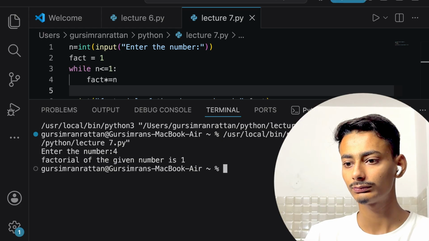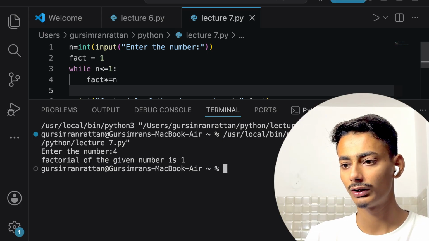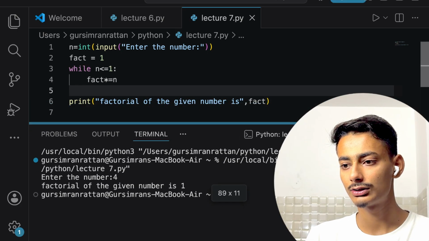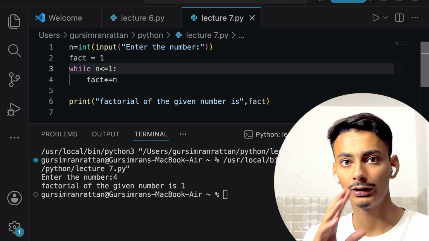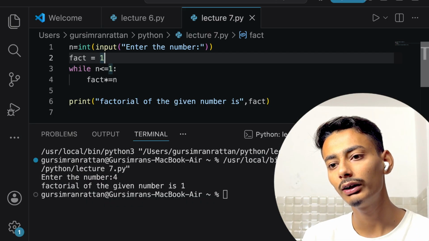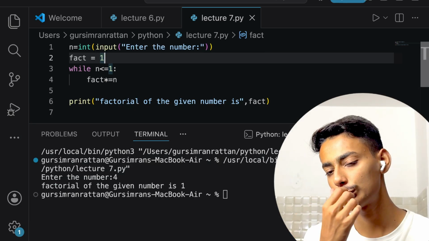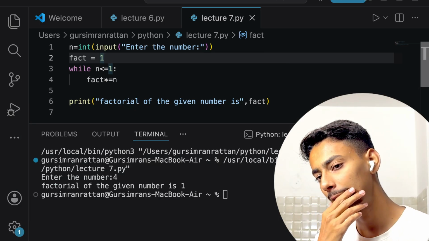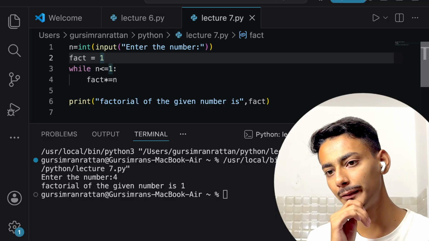4. Factorial of the given number is 1. So there is an error in this code. Let us just quickly debug it. So what is happening here? Fact is equals to 1, and while n is less than equals to 1. Till the time n is smaller than 1. What is happening?